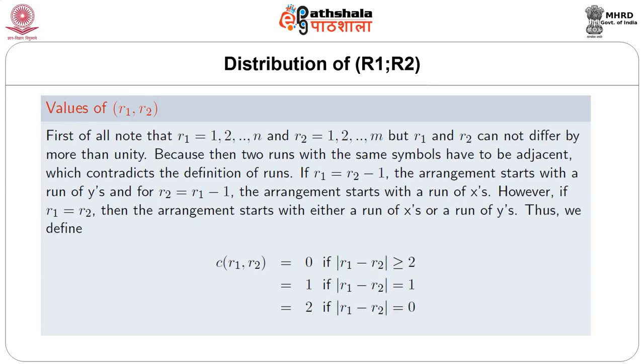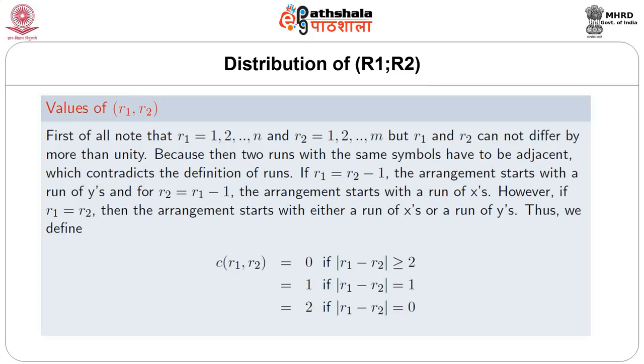If R1 equals R2 minus 1, the arrangement starts with a run of y's, and for R2 equal to R1 minus 1, the arrangement starts with a run of x's.